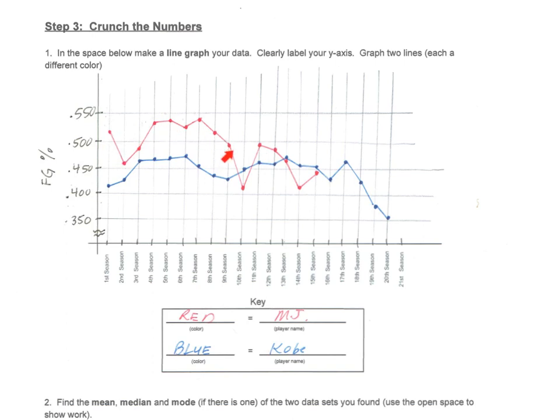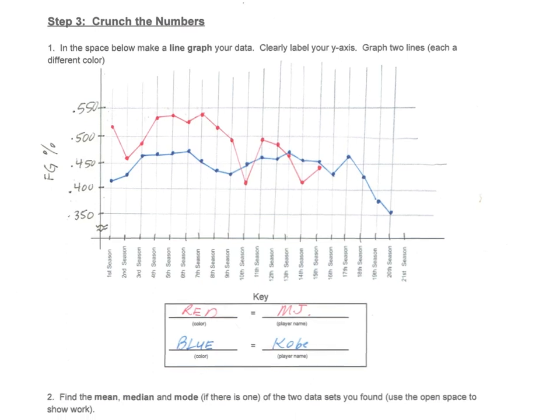You can see that Michael's typically above Kobe. He dips below for this one season and then below for these 2. Kobe shows consistency throughout his career until the very end, when he dips a little bit. So that's a line graph.